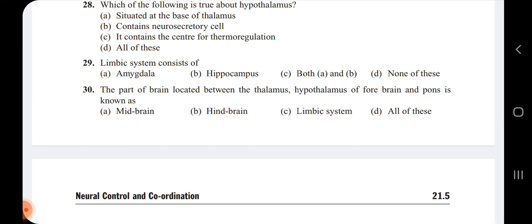30th, the part of the brain located between the thalamus, hypothalamus of forebrain and pons is known as the midbrain.